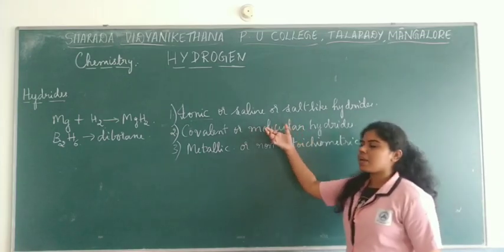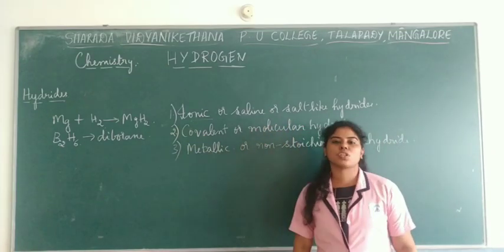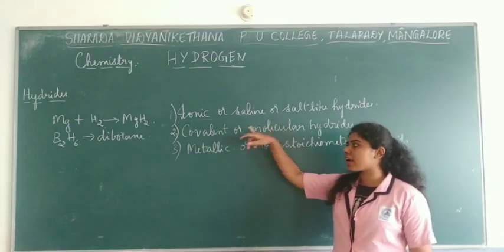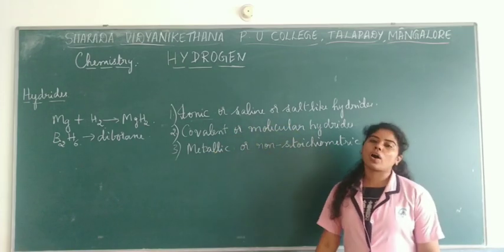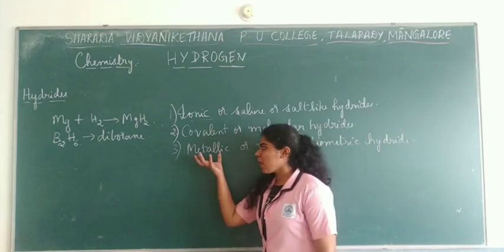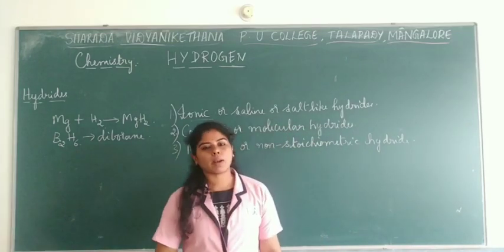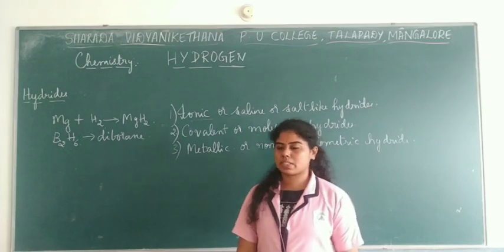So these are the three major types of this division of hydrides. The first one is ionic hydride, the second one is covalent hydride, and the third one is metallic or non-stoichiometric hydrides. Now let's talk about these one by one. What are these and their properties?